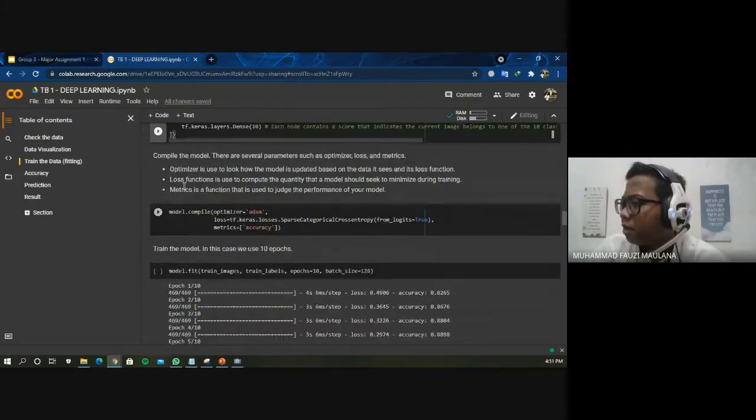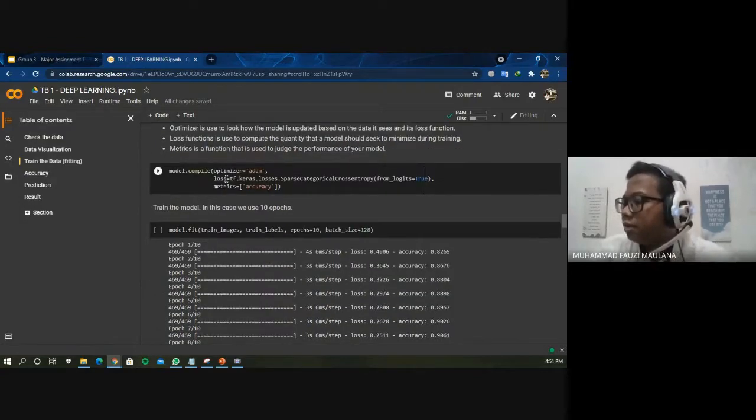And after that, we need to compile the model. In this code, there are several parameters here. First, we have the optimizer. The optimizer is used to determine how the model is updated based on the data it sees and its loss function.